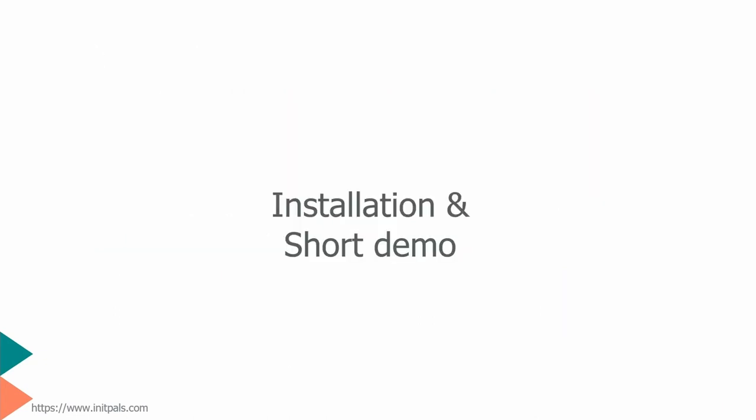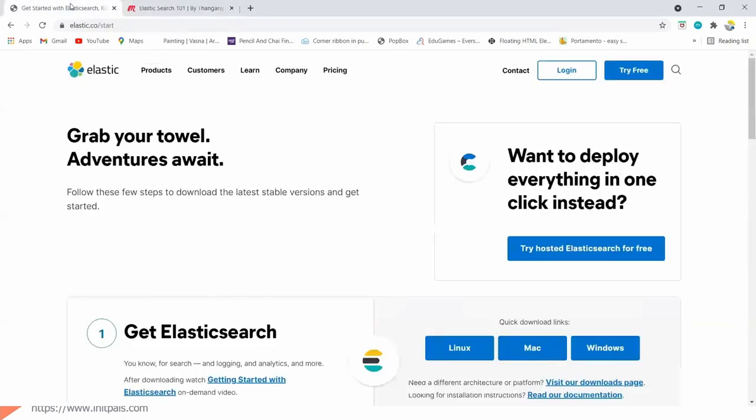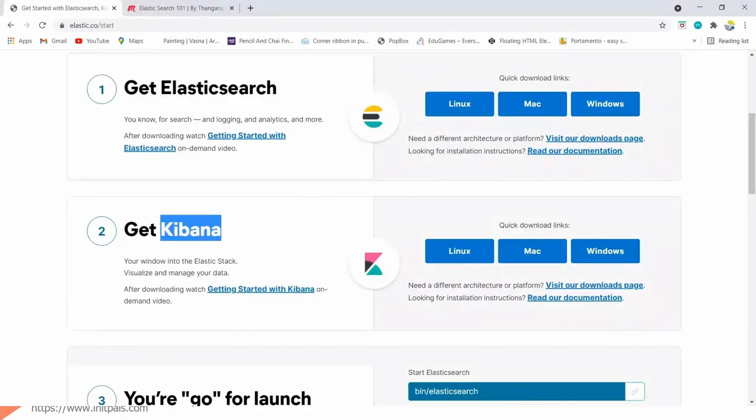Before jumping into some more explanation, let's try installing and running it locally. In order to run Elasticsearch, we need two things. First one is the Elasticsearch engine itself. Second one is Kibana, which helps manage our data. By using Kibana we can make use of the REST API, which is built in along with Elasticsearch.